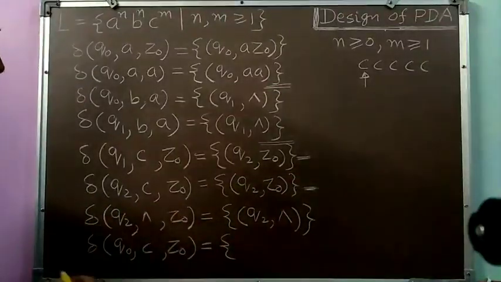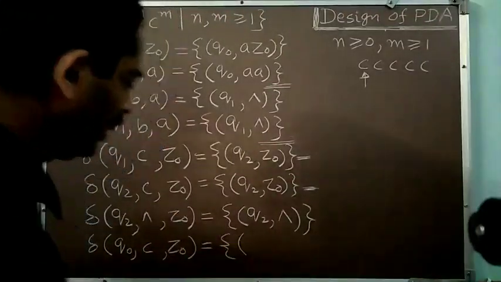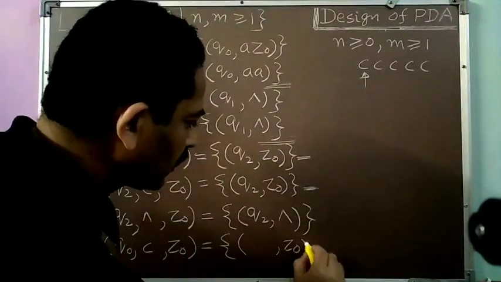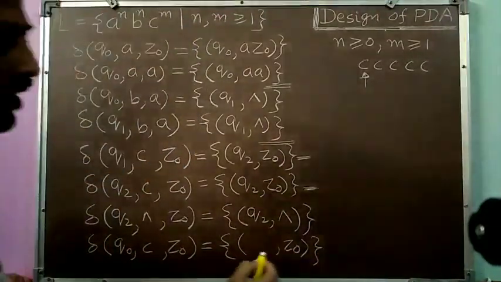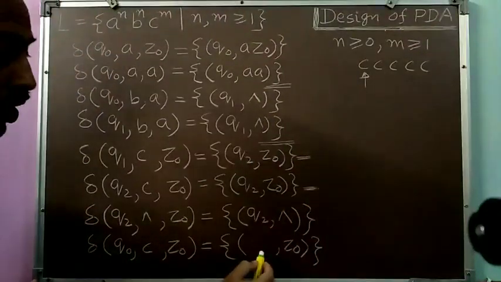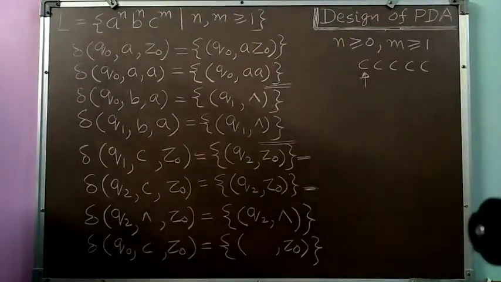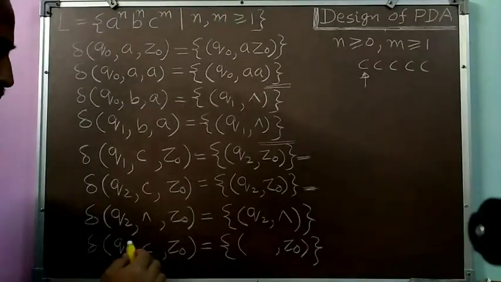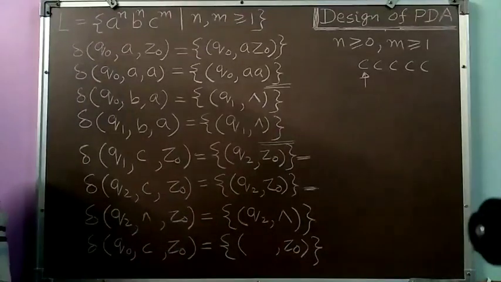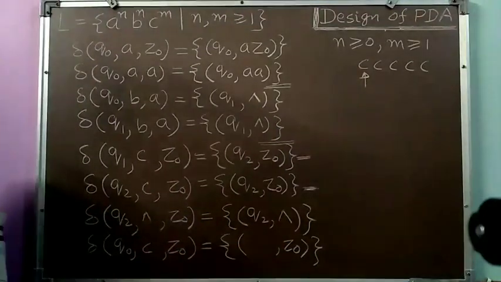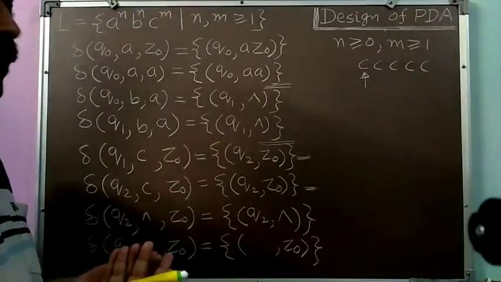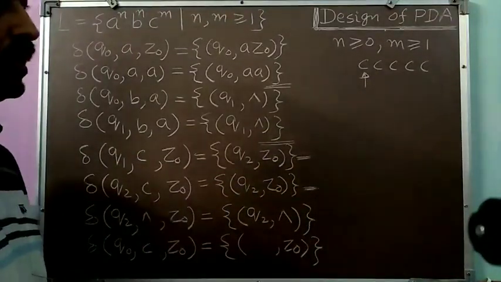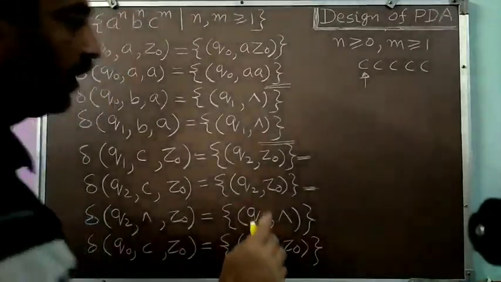So the first C we will consume, and as we are consuming C's, we will simply maintain the status of the pushdown store, that is Z0. That's why I have written Z0. Now the question is, what state should it be? The same state or some other state? If I keep my state the same, Q0, Z0, I will not be able to ensure that at least one C has come. So that's why I will change the state.